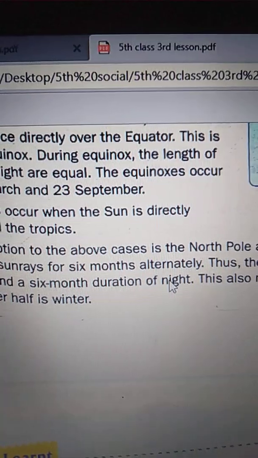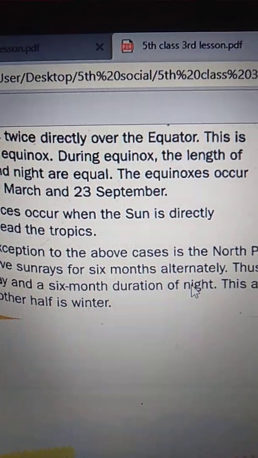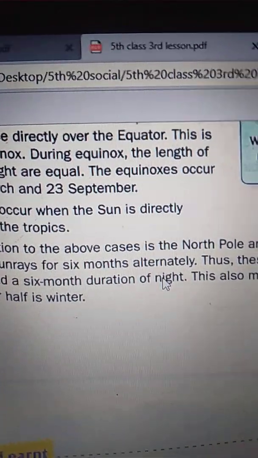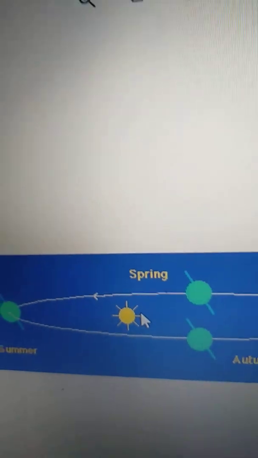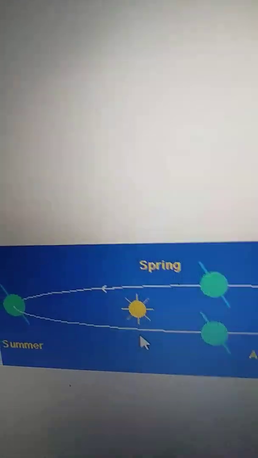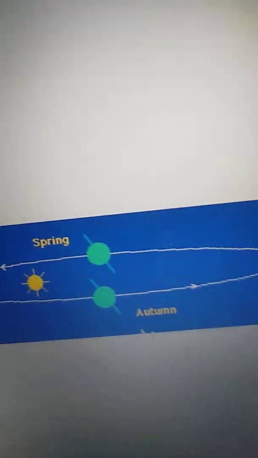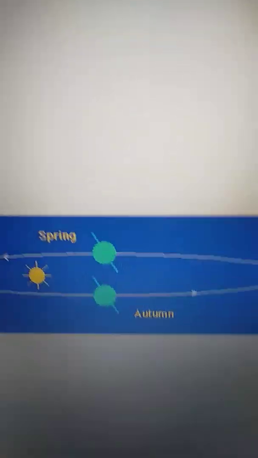In this way, if the North Pole faces towards sun rays, it has a 6 months duration of day and the South Pole has a 6 months duration of night. This also means that half a year is summer and the other half is winter.